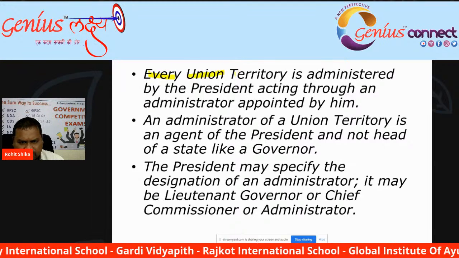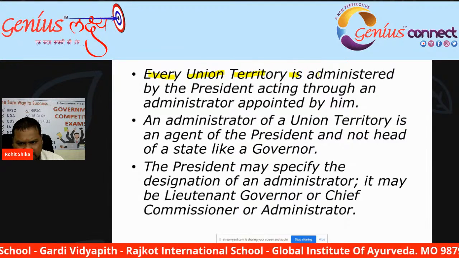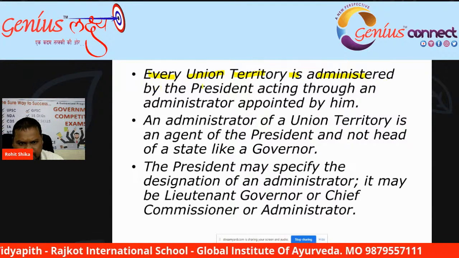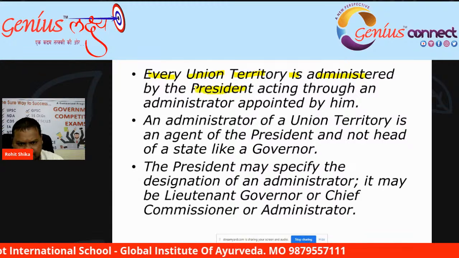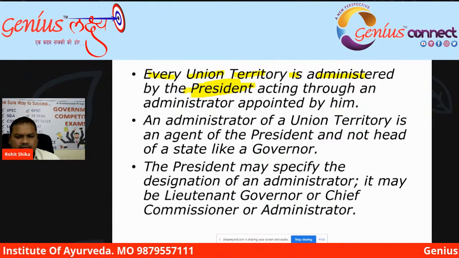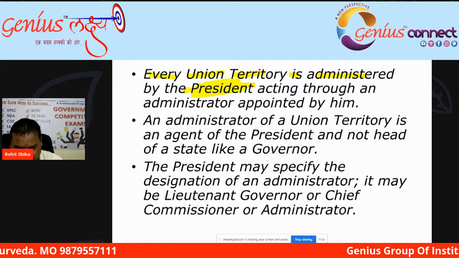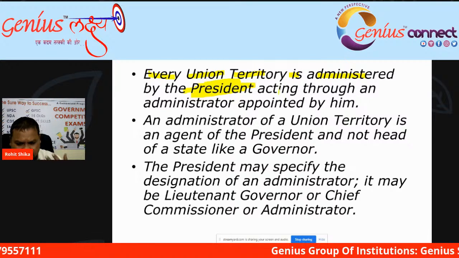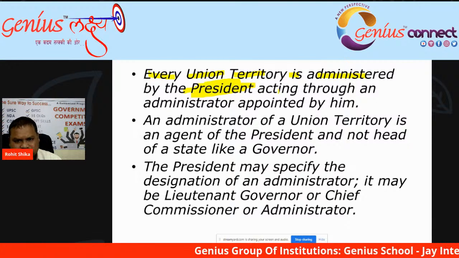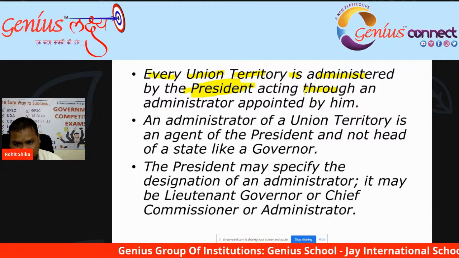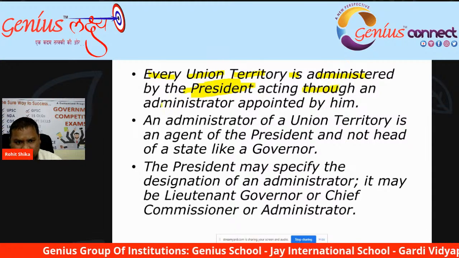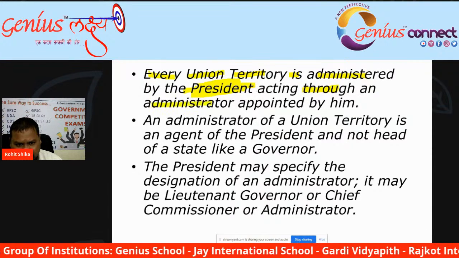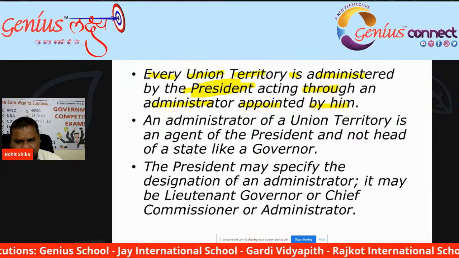Every union territory in our country is administered by the president. Acting through means the president acts not directly but through an administrator appointed by him.